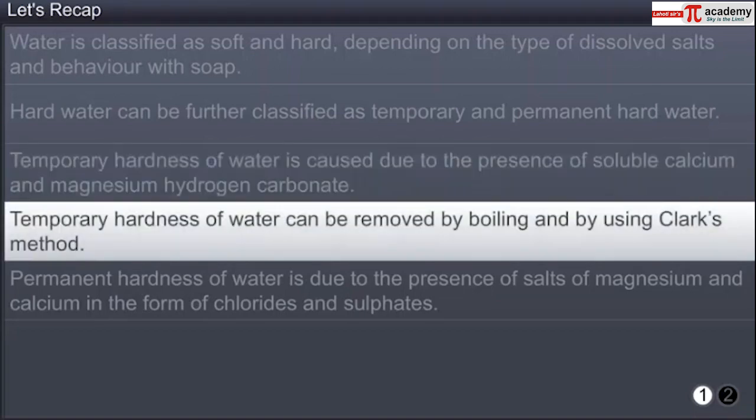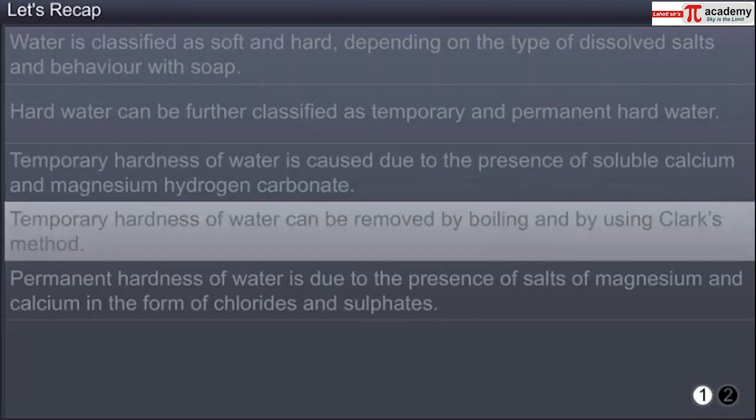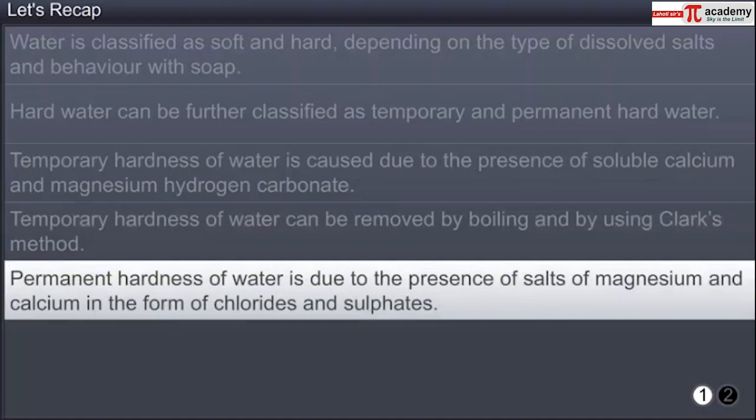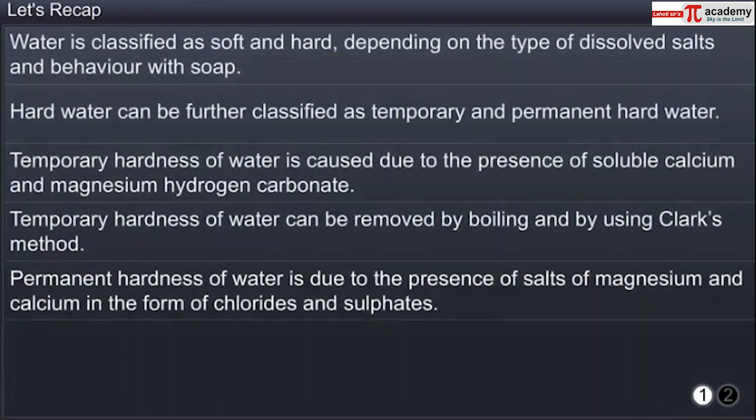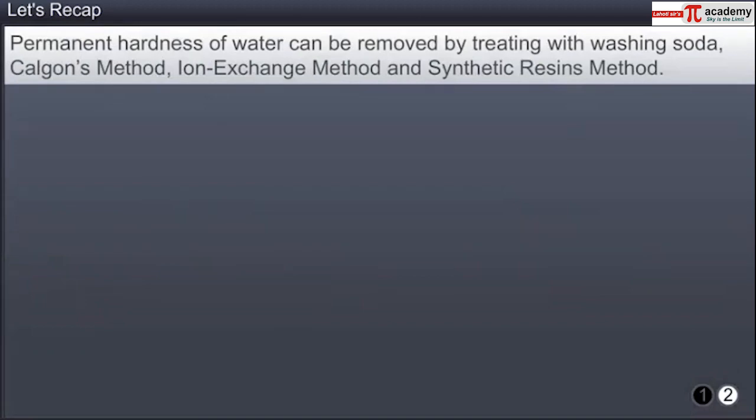Temporary hardness of water can be removed by boiling and by using Clark's method. Permanent hardness of water is due to the presence of salts of magnesium and calcium in the form of chlorides and sulfates. Permanent hardness of water can be removed by treating with washing soda, Calgon's method, ion exchange method and synthetic resins method.